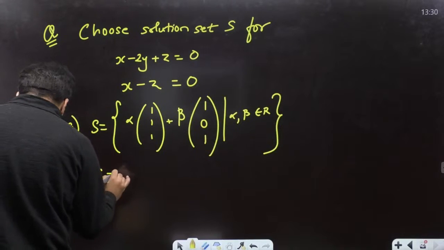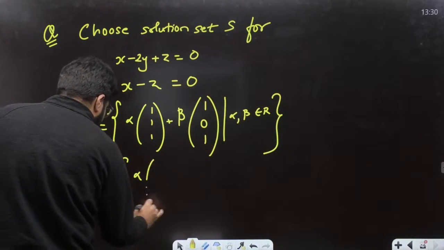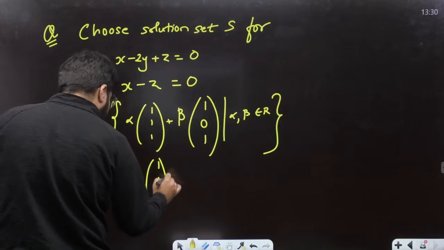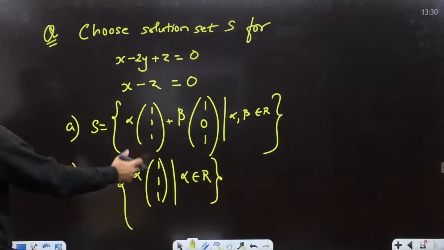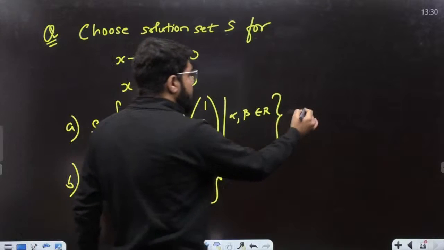The solution of this is very simple. Allow me to write down the options. S is alpha (1, 1, 1) such that alpha belongs to real.